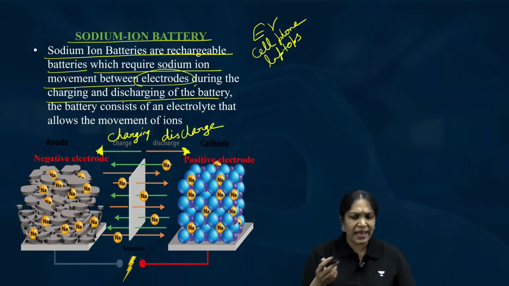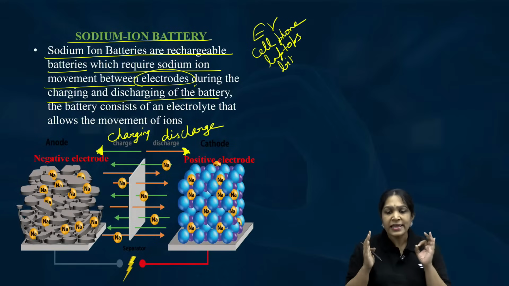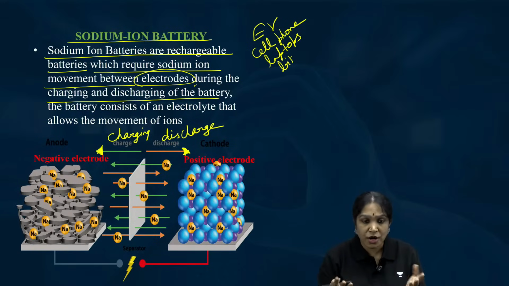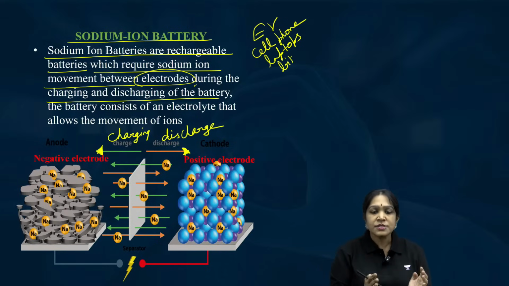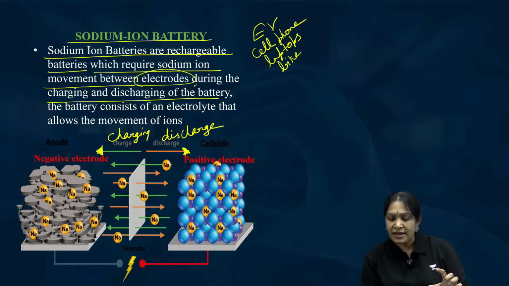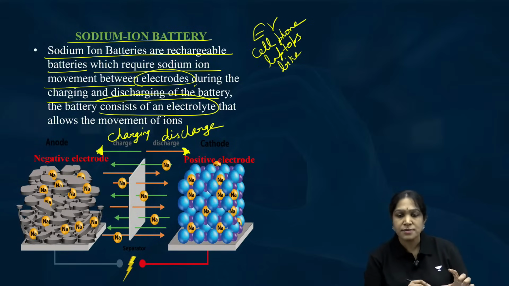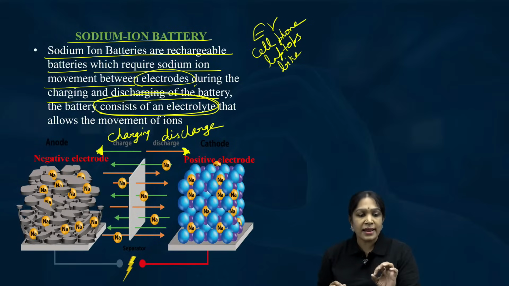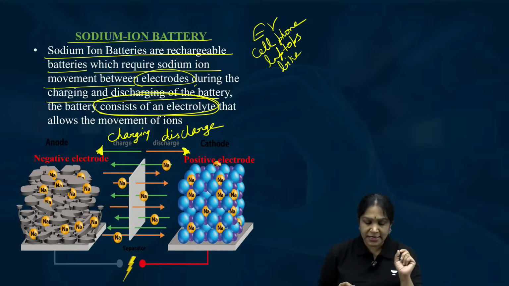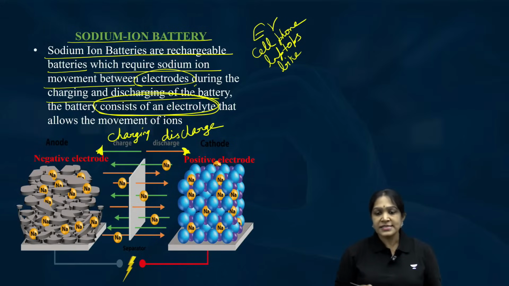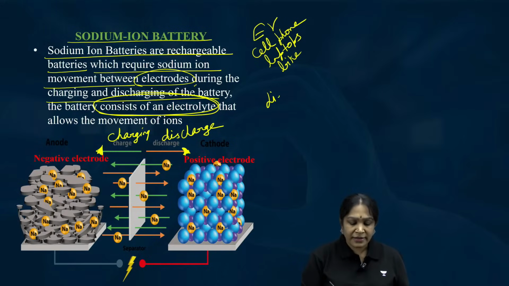These rechargeable batteries we use in EVs, electronic vehicles, cell phones, laptops, and any battery like bikes, cars and all. So, any battery that you can recharge, not use and throw, is based on this principle. Okay, this is sodium ion battery and this movement happens through an electrolyte solution. Is it clear?